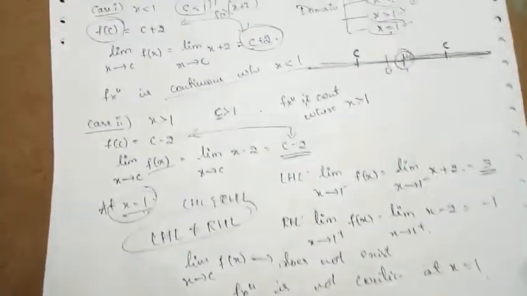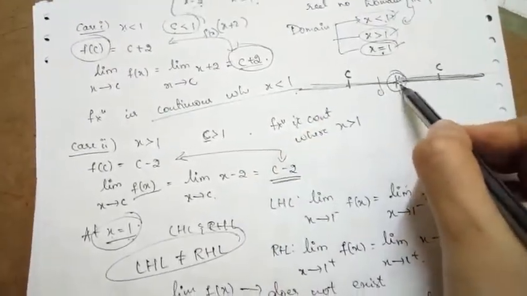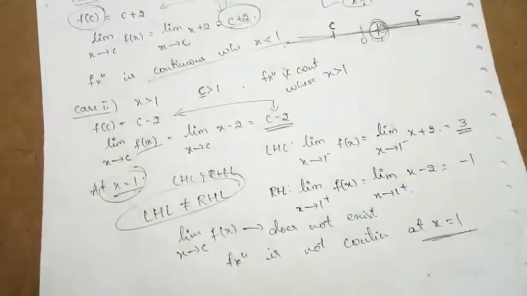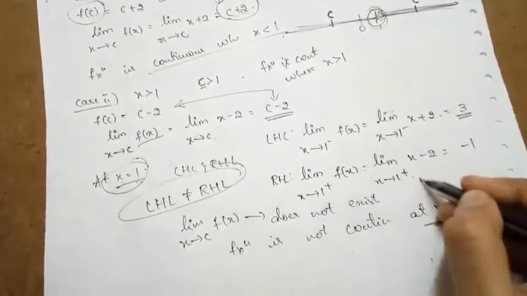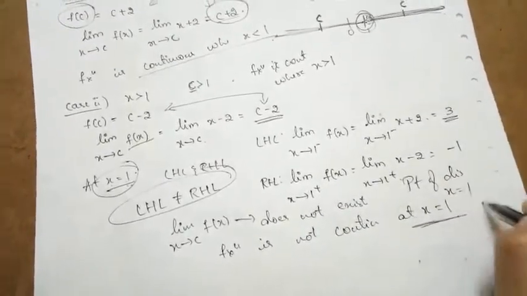So the function is continuous when x is less than 1, and when x is greater than 1, but at x = 1 the function is not continuous. So we can say that the point of discontinuity is at x = 1.